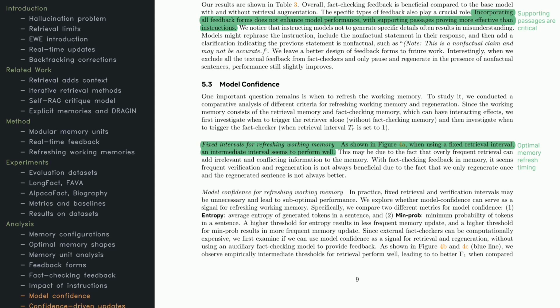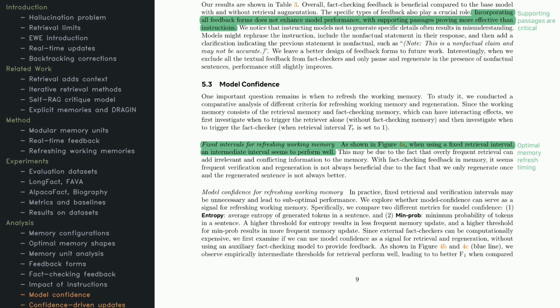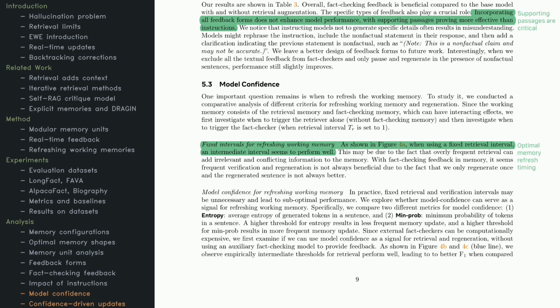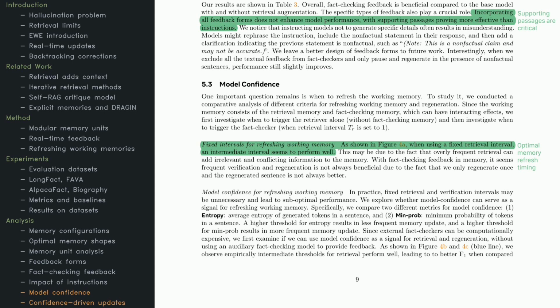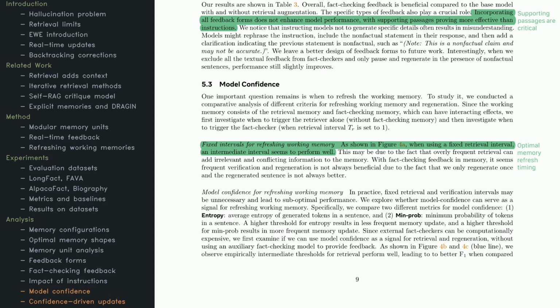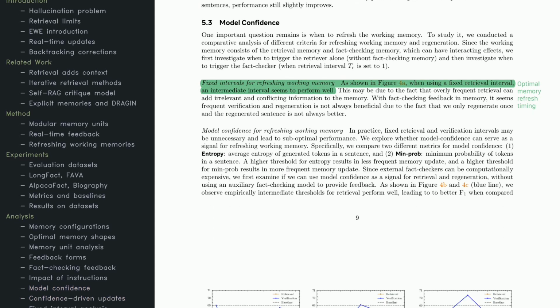Another strategy is to refresh the memory based on the model's confidence, measured by either entropy or minimum token probability. Both metrics can work well when tuned. You want to catch points of high uncertainty so you can bring in fresh knowledge or correct a potential error. The results show this confidence-based approach can outperform fixed intervals, striking a better balance overall.